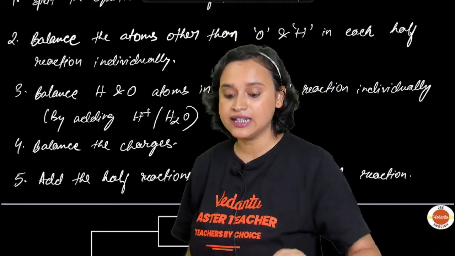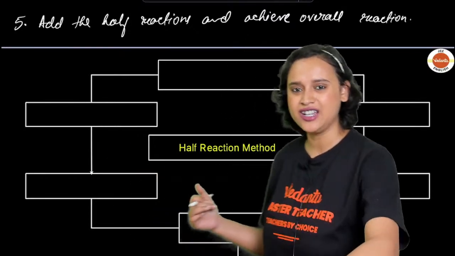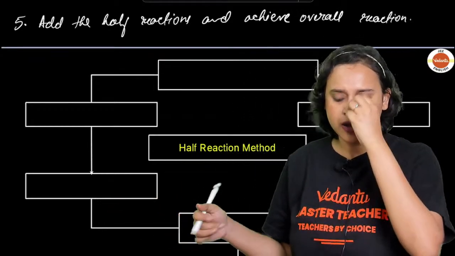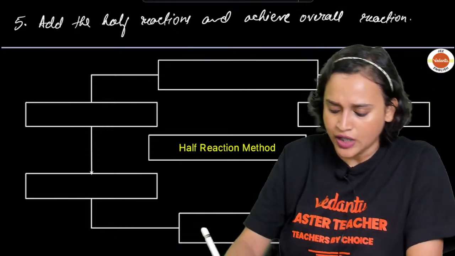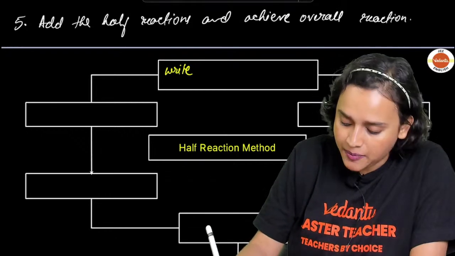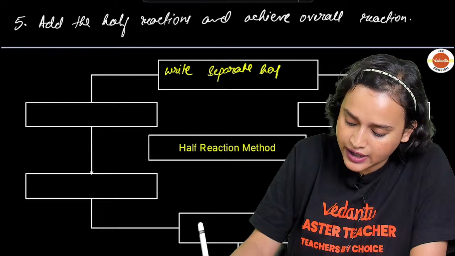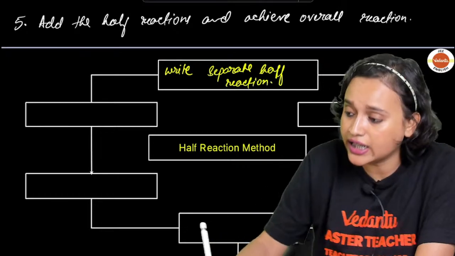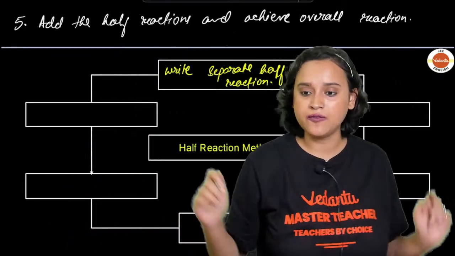Do we understand this? Correct? Yes. Now this is basically your chart, but I think we can leave the chart. I mean, we don't really have to do it, but if you want me to write it, I can write it down here as well. Chalo, let me write it down only. Okay, first of all, you will write separate half reactions. Just for your clarification, I'm doing this twice, everybody, repeating it basically.